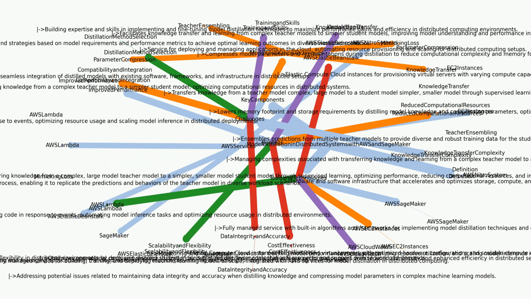Tools and technologies. AWS SageMaker: a fully managed service with built-in algorithms and frameworks for implementing model distillation techniques and optimizing model performance in distributed computing.